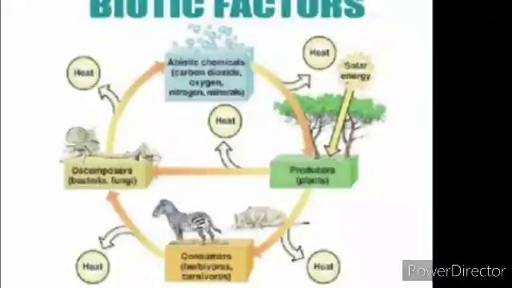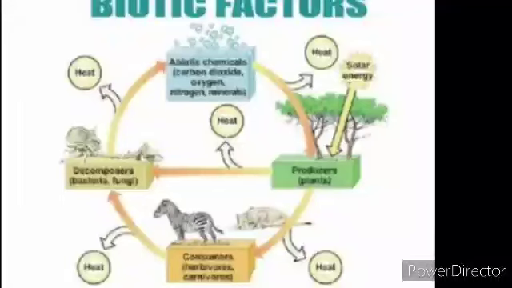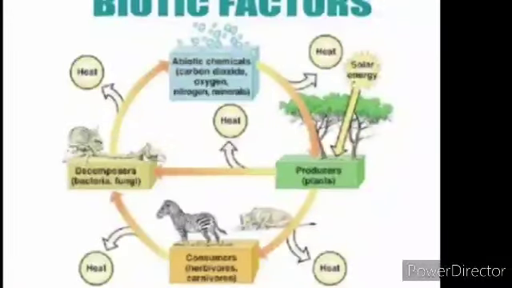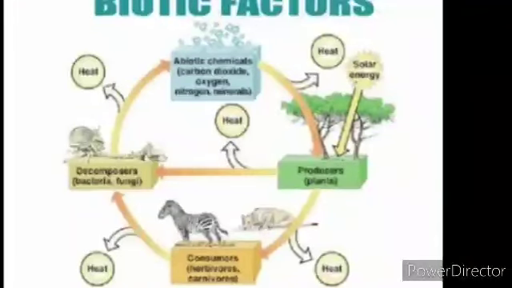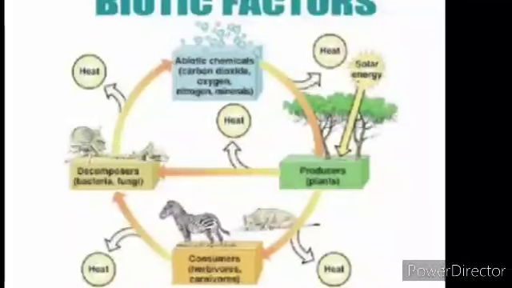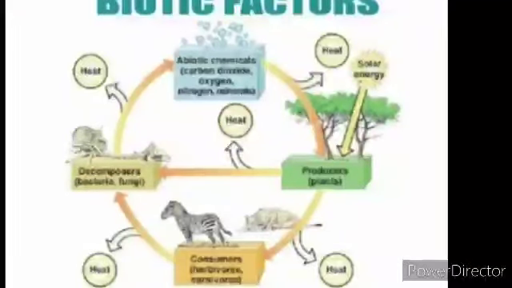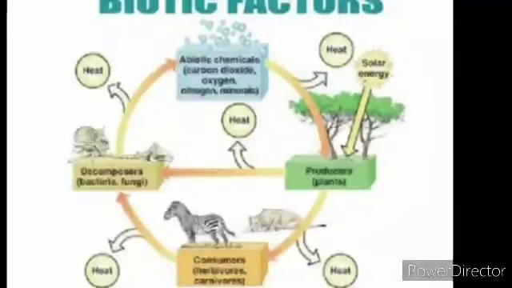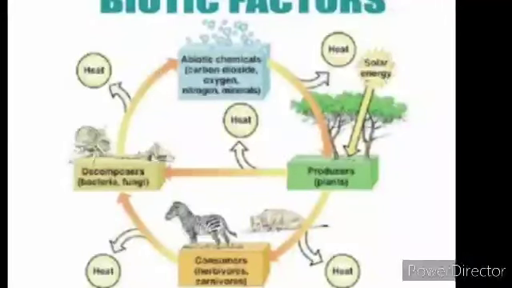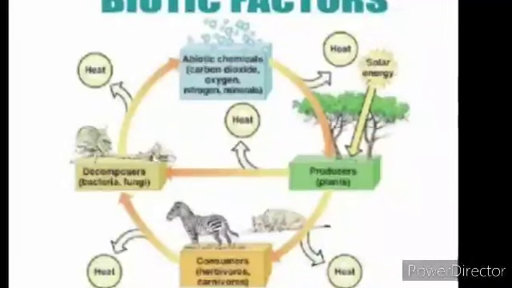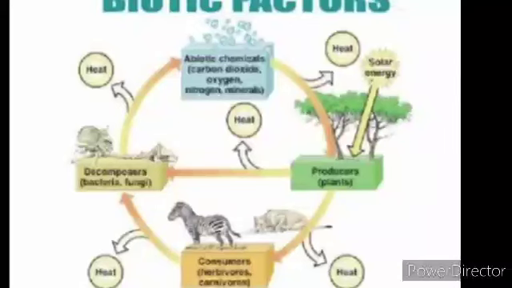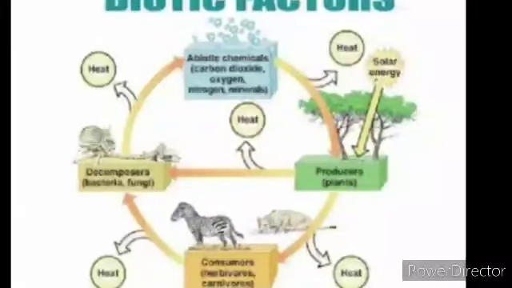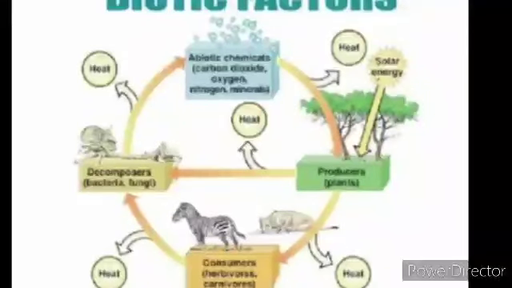The next topic is biotic factors. The interaction among living organisms such as plants and animals is called biotic factors, which may have effects upon the vegetation. They are of two types, direct and indirect. These biotic factors are classified into two types of interactions: positive interaction and negative interaction.